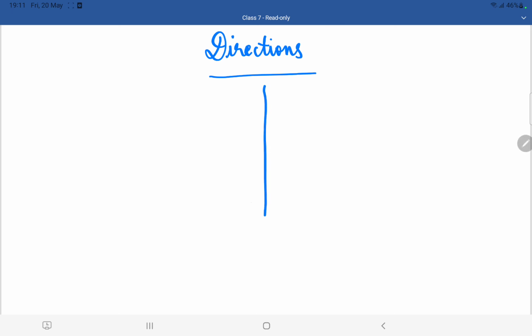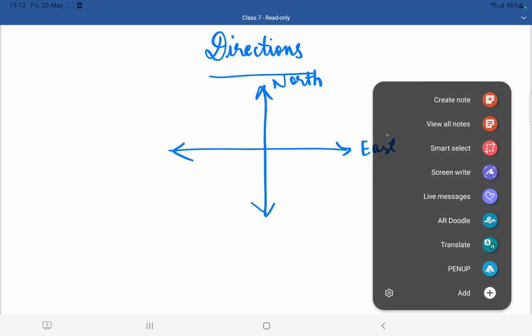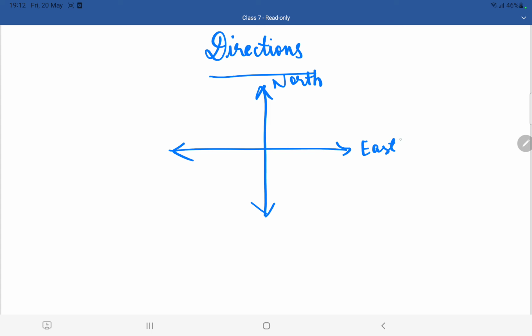So first we are going to draw like this. We know that this is the north direction, this is east, this is west, this is south. These are the common directions, everyone knows them. Let us see the middle directions.